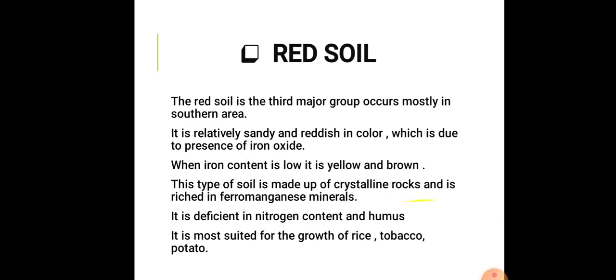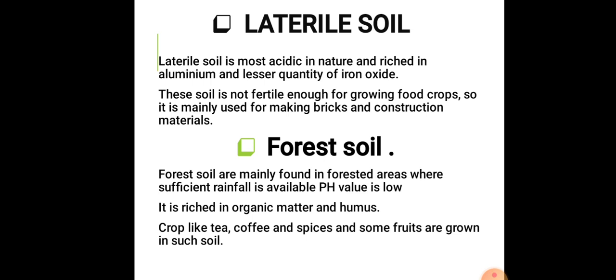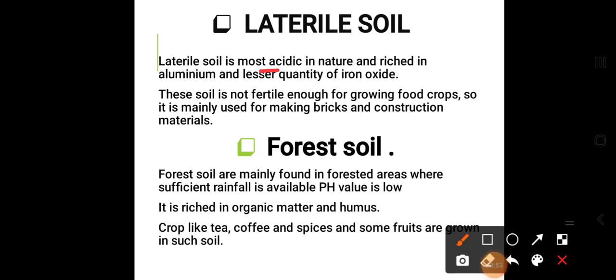The next soil is laterite soil. Laterite soil is mostly acidic in nature and rich in aluminium, but it has a lesser amount of iron oxide present in the soil. What is laterite soil? What is the nature of laterite soil? It is acidic in nature, rich in aluminium, but has a low quantity of iron oxide.